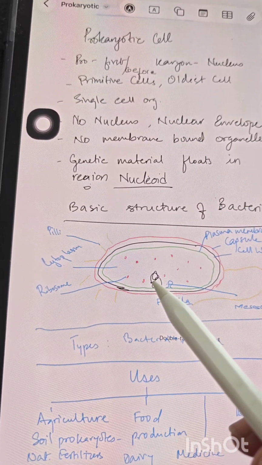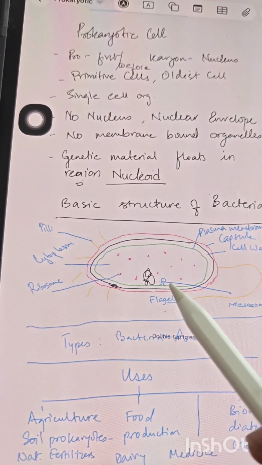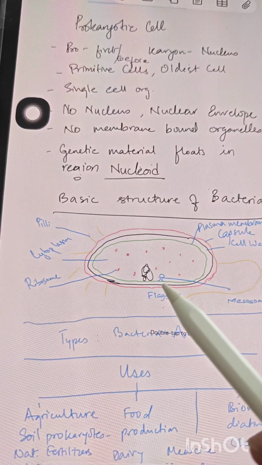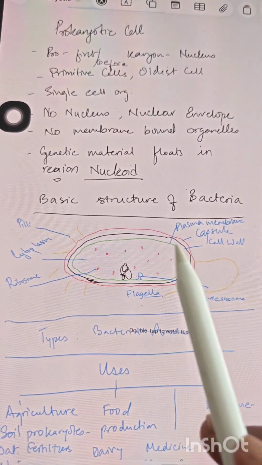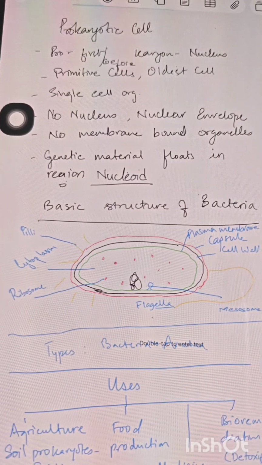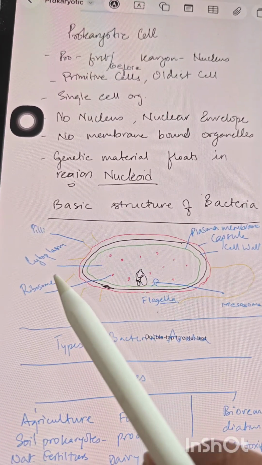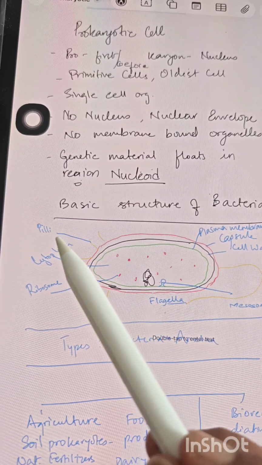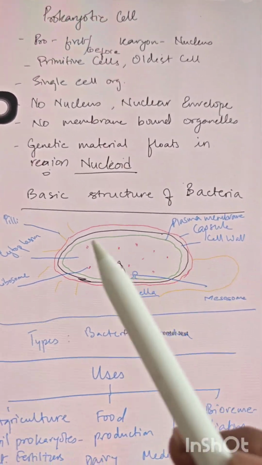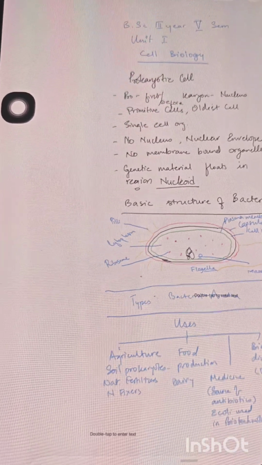Many times there is also a mesosome, which is generally attached to the plasma membrane. For locomotion or movement there are flagella. For attachment with other bacterial cells there are pili, the hair-like projections which you can see. So this is just a simple structure of the bacterial cell.